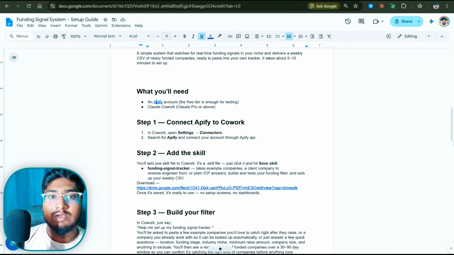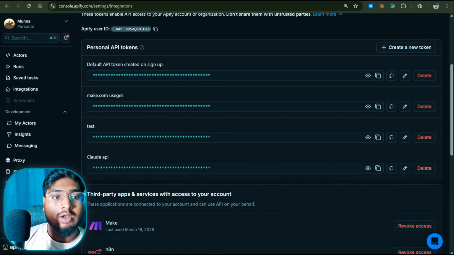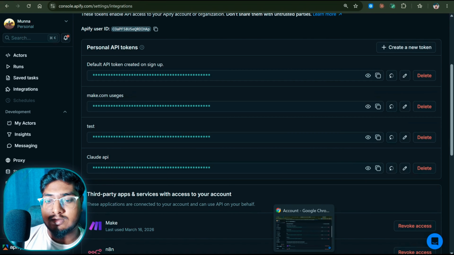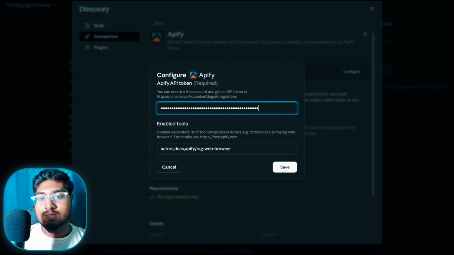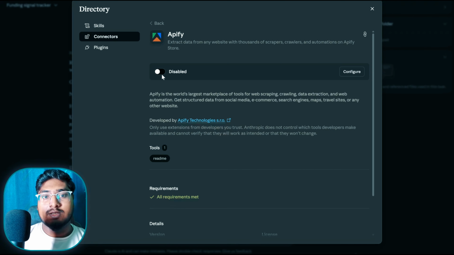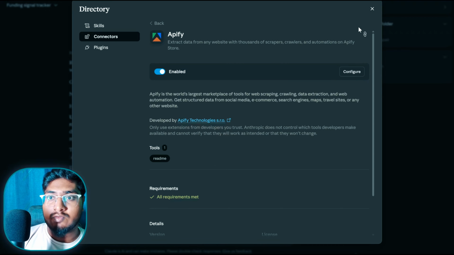And how you get the Apify key is that you need to go here, to the console settings, and go to the API section. After that, just generate one or use the default one. I have already generated one, so I'm just copying that and putting it here, saving it, and enabling it, and that's fine. That's all we needed.